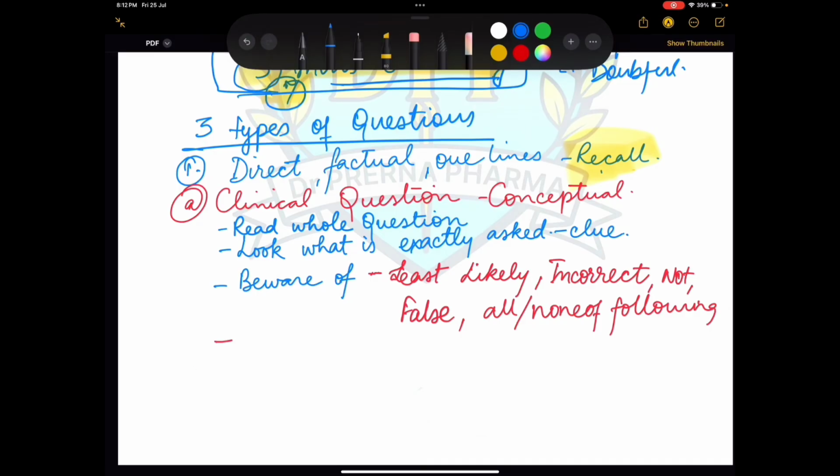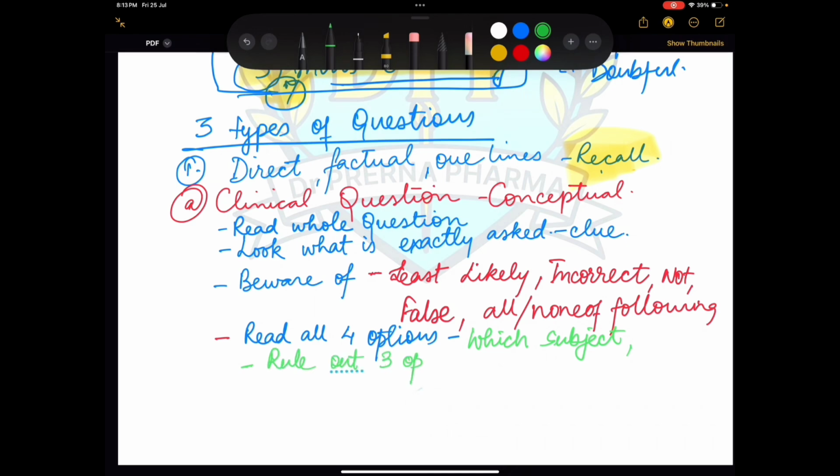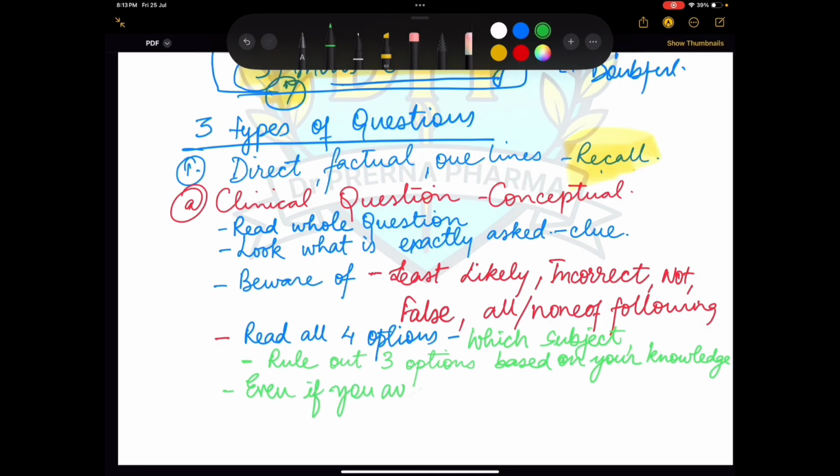Next, in the same question, read all 4 options. Out of the 4 options, identify which subject they are from. Are they from pathology, pharmacology, micro, medicine? Which subject is it from? Then rule out 3 options based on your knowledge. The 4th option is the right one. Another thing I'll suggest: even if you are sure of the right answer, still rule out the other options.